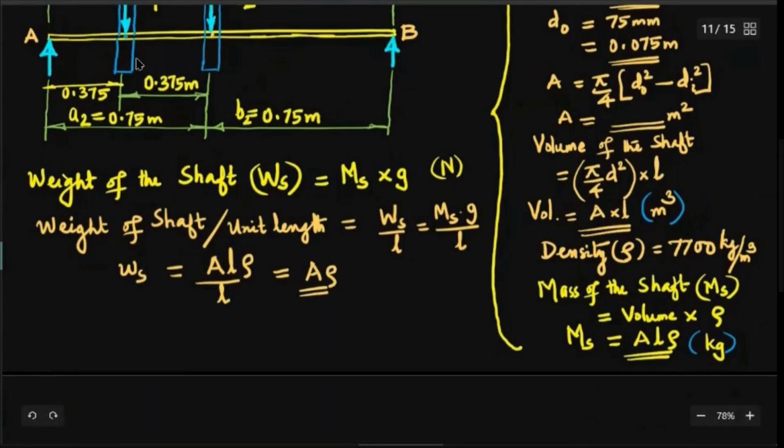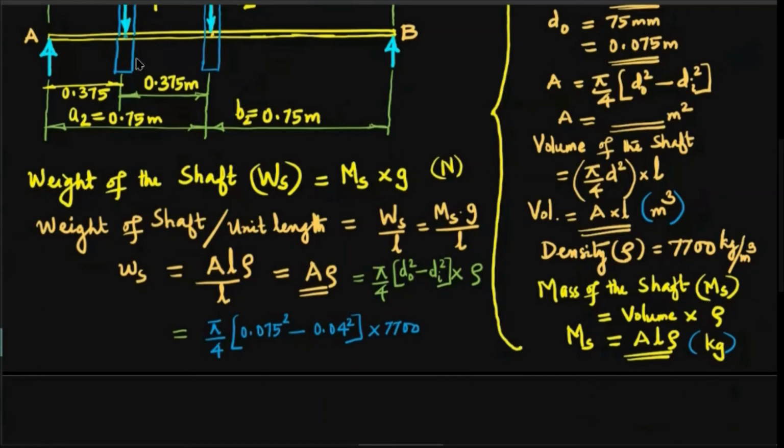Let me tell you very clearly, this is the equation you have to make use of. Area of cross section is pi by 4 into outer diameter square minus inner diameter square, multiplied by the density. In short, you take pi by 4 into outer diameter square, the outer diameter being 0.075 meter, so 0.075 squared, minus the inner diameter 40 mm, 0.04 meter, squared, and then multiplied by the density in kilogram per meter cube, that is 7,700.